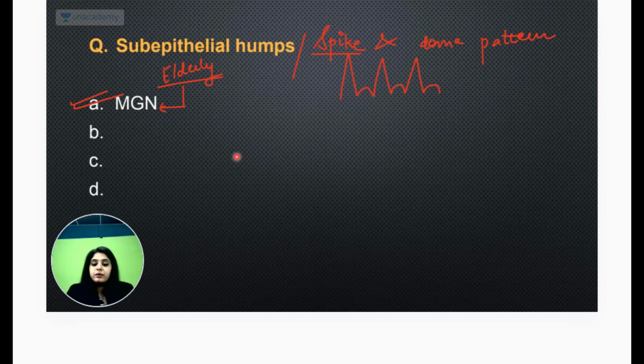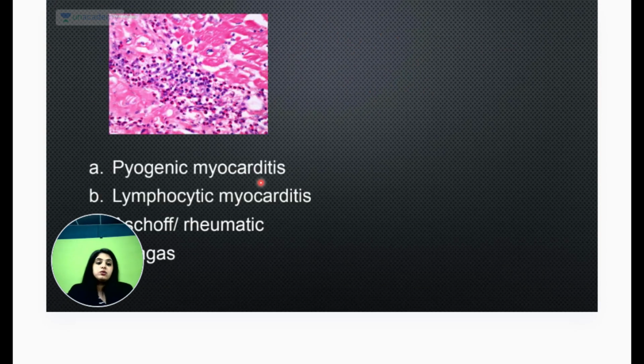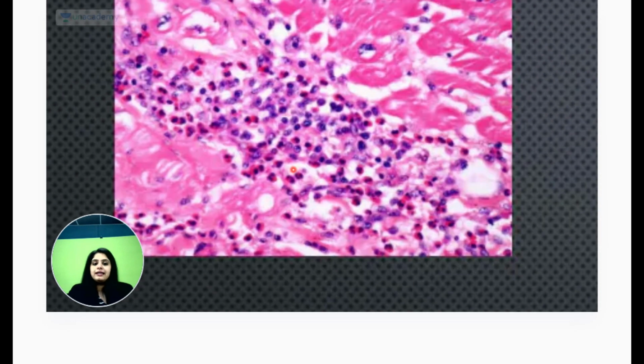What is going to be the next question? Another very controversial question that we have. I did not even discuss this in the day before yesterday's recall because no one is telling me anything about this question. Everyone is telling me about this question, but whatever I ask, they say no, this wasn't there either. So I'm still struggling with this question. But this much I've understood: everyone agreed on the photo on Telegram, that yes, the photo was like this. This was in the picture, and they said that yes, it was definitely a cardiac question, some myocarditis was there, and there were these orange cells. Everyone agrees with me that there were orange cells.